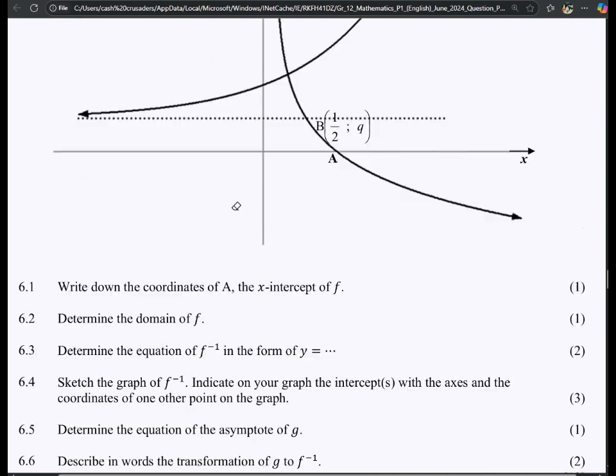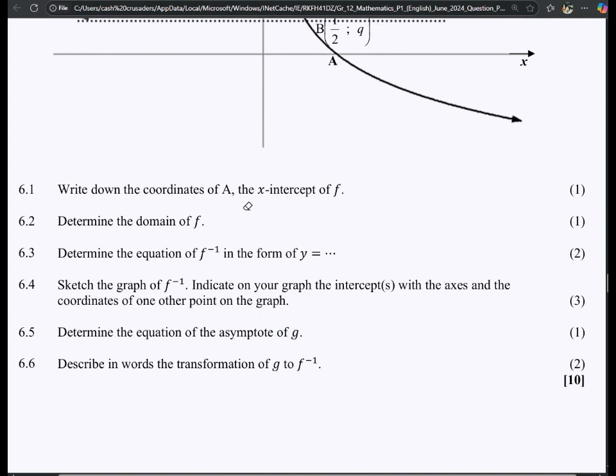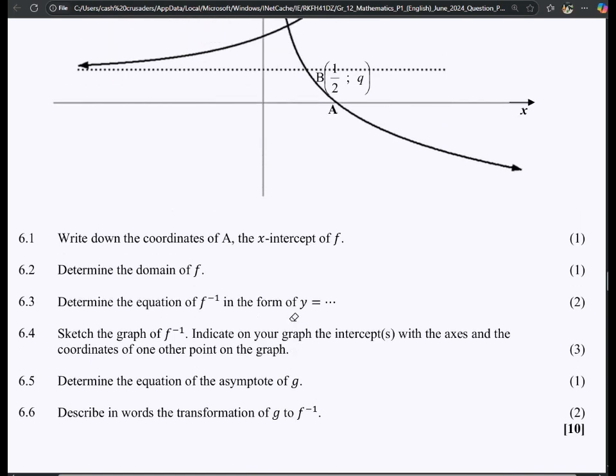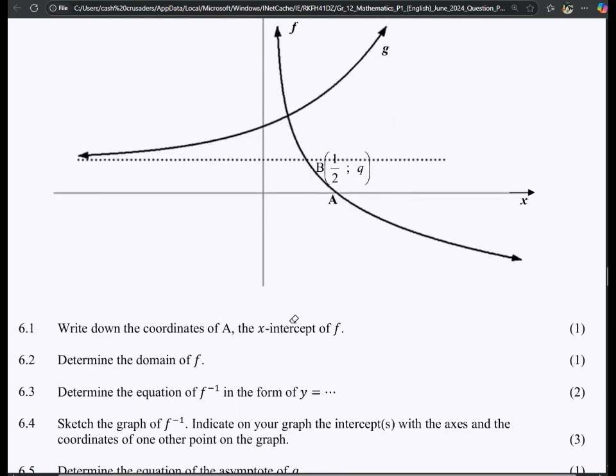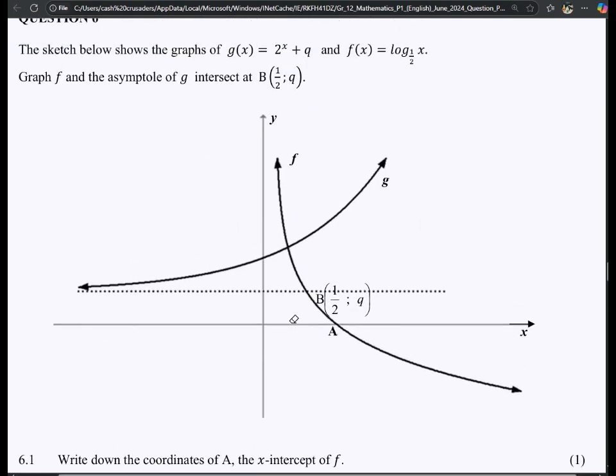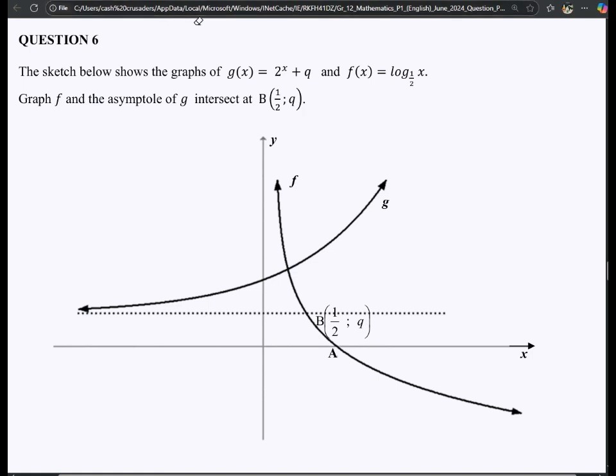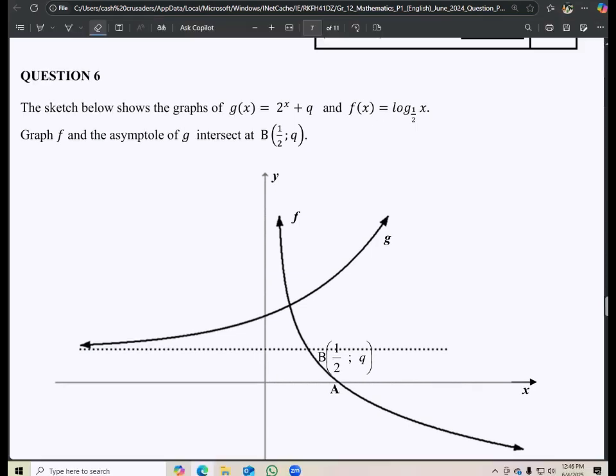Okay, so we then have: sketch the graph of the inverse. Indicate on your graph the intercept with the axis and the coordinates of the other point on the graph. Okay, so let's check that one out. We are to sketch the graph of the inverse of f. So the sketch for that one would look like this.